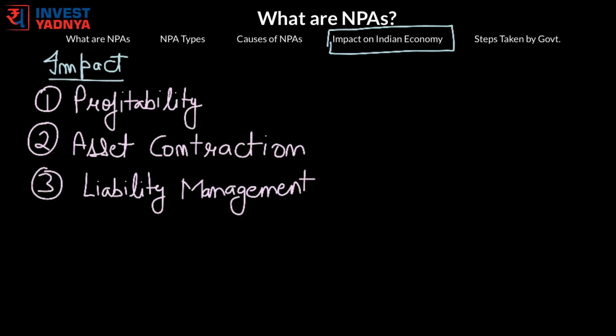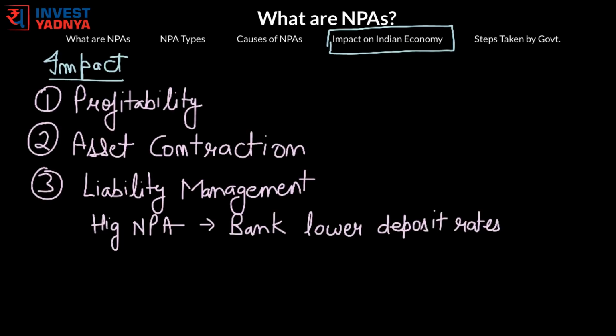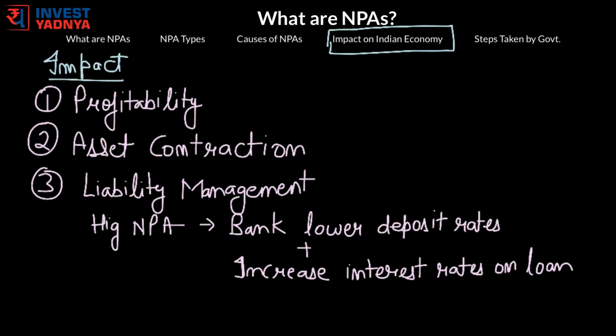Third is liability management. In the light of high NPAs, to improve their profitability, banks tend to lower the interest rates on deposits like FDs and savings bank accounts, and are likely to levy a higher interest rate on new and old loans to sustain their net interest margin.